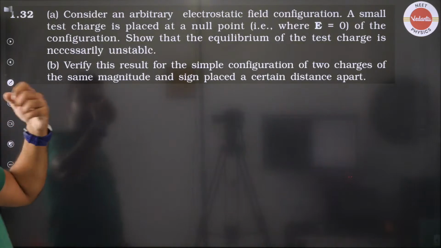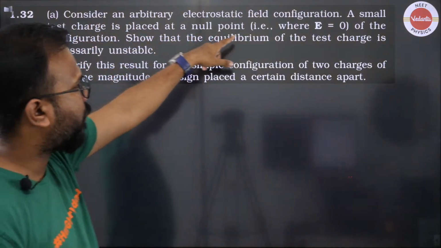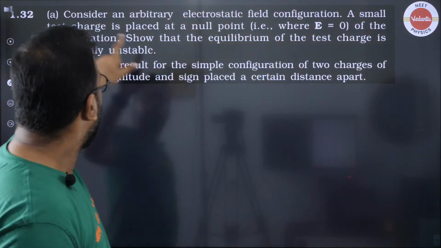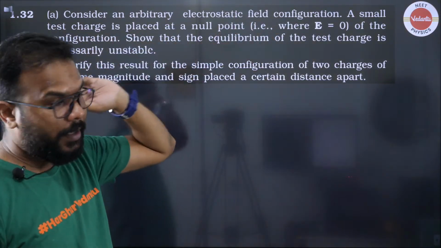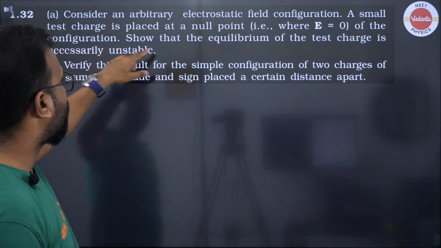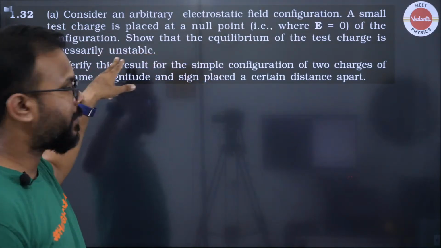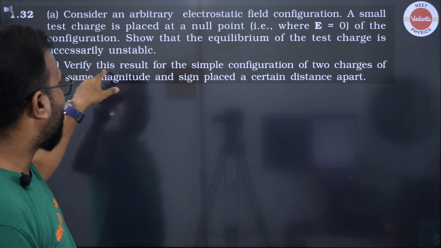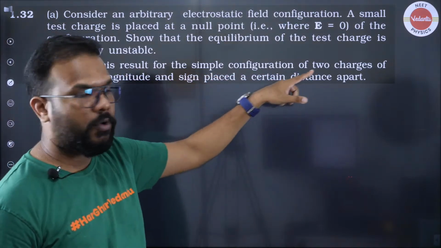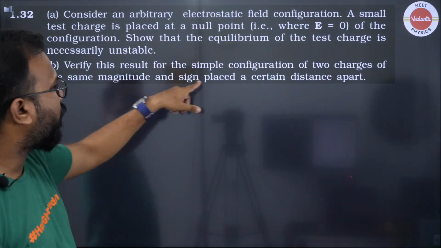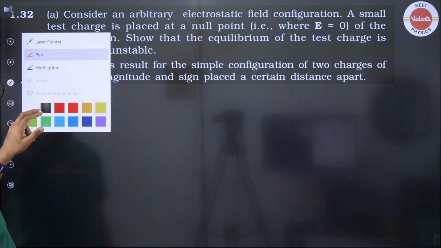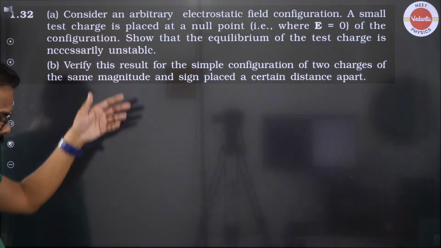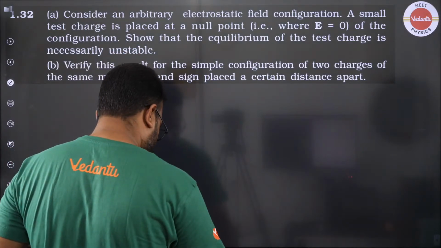Moving on. Consider an arbitrary electrostatic field configuration. A small test charge is placed at a null point where the electric field is 0, we know that, of the configuration. Show that the equilibrium of the test charge is necessarily unstable. The second part says verify this result for a simple configuration of 2 charges of the same magnitude and sign placed at a certain distance apart. So we'll directly take the second thing only, which justifies the first part also. Okay, everyone?